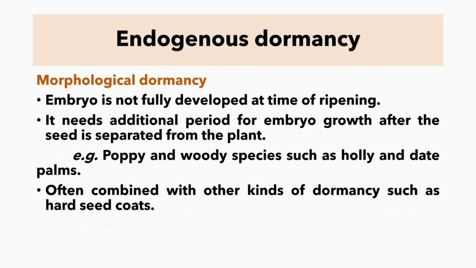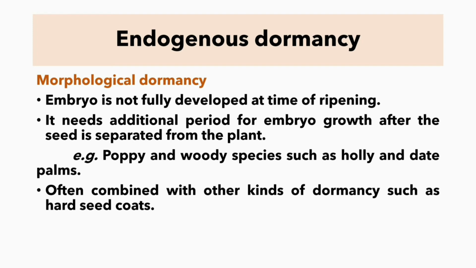Friends, we have completed exogenous dormancy and now we are going to see endogenous dormancy. In that, first we are going to see morphological dormancy. The embryo is not fully developed at the time of ripening. It needs an additional period for embryo growth after the seed is separated from the plant. For example, poppy and woody species such as holly and date palms are examples of morphological dormancy. Morphological dormancy can also be combined with other kinds of dormancy such as hard seed coats.